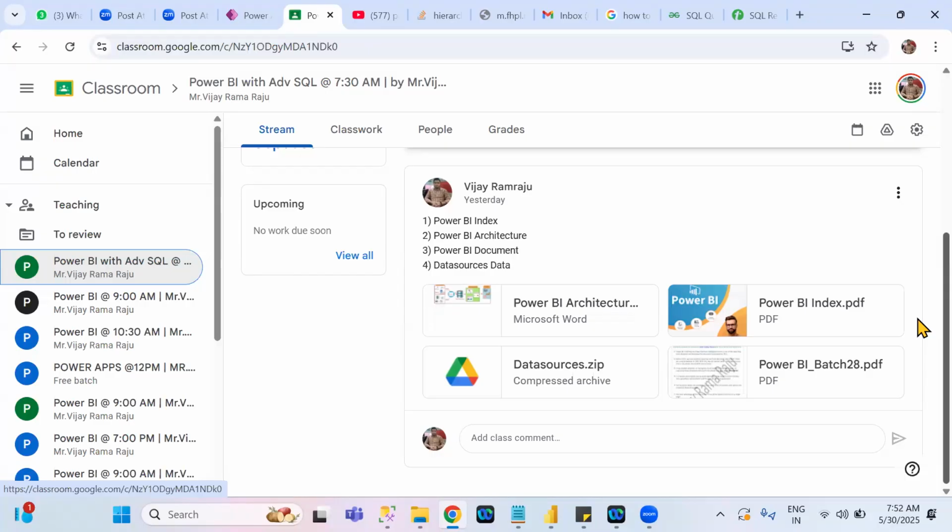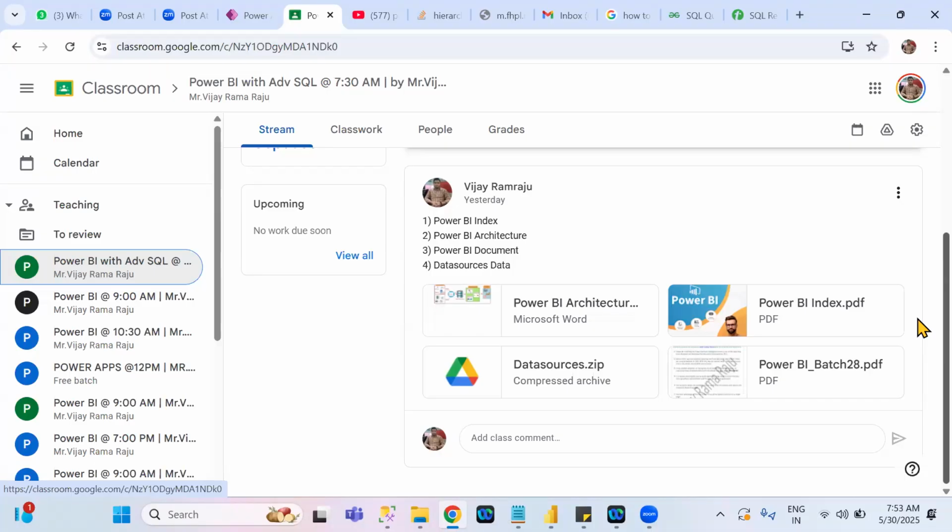So that's the reason whenever I'm sharing a document, at that point of time you need to download those documents into your local system. Whenever you keep those documents in your local system, they can be accessed at any point of time, any number of times. Understand clearly? There is no limitation when documents are in your local system. But if it is here itself, it is accessible only for 15 days. That's the reason you have to download into your local system.